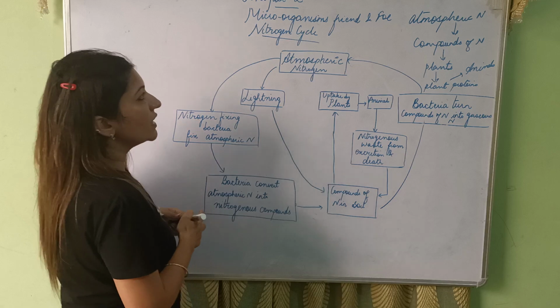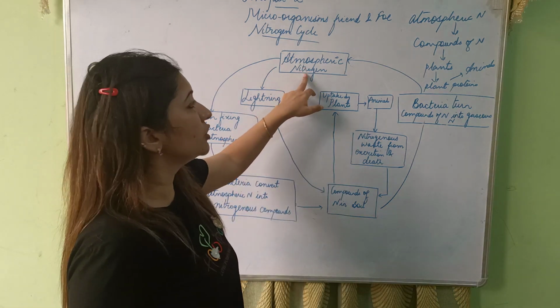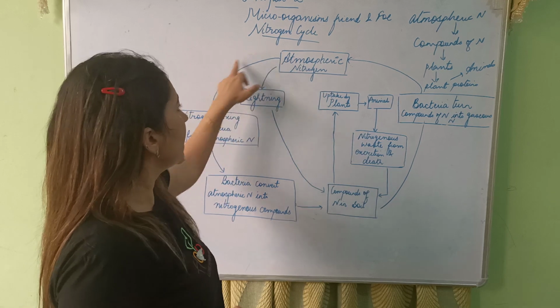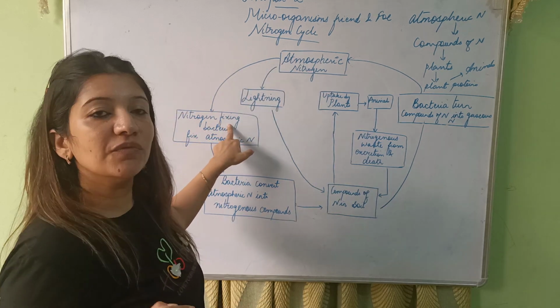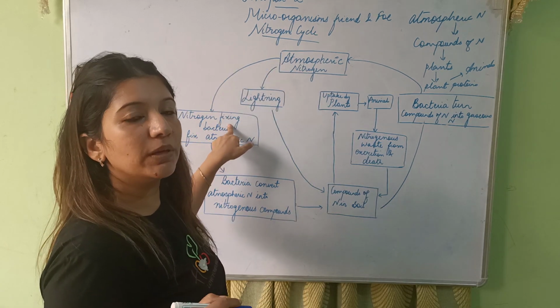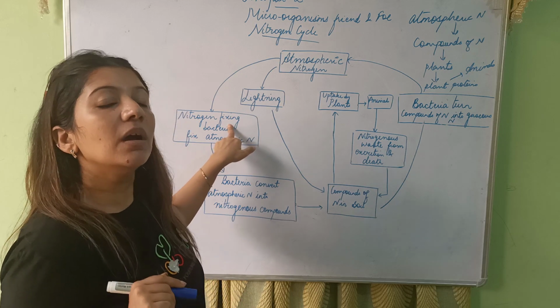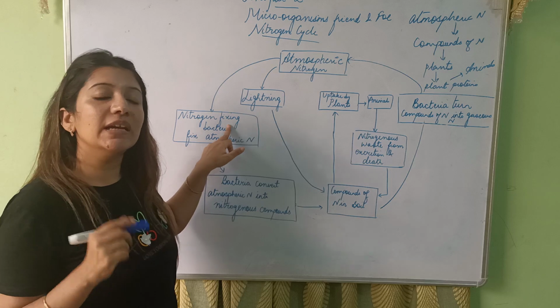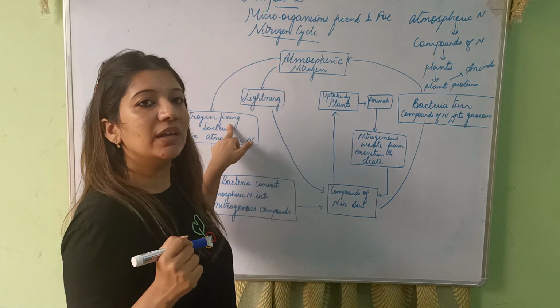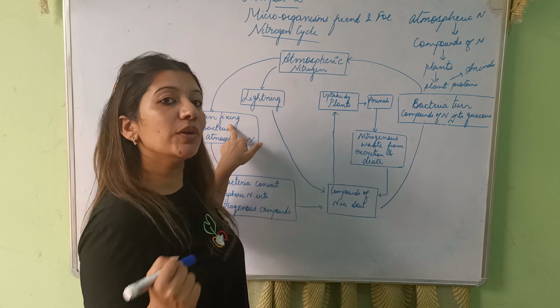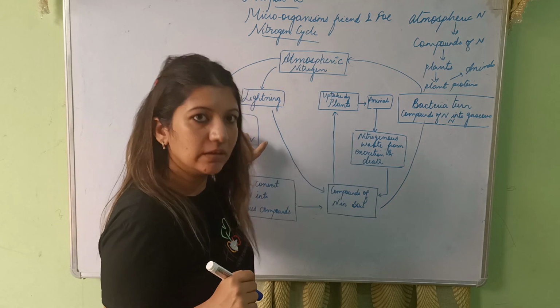There are two ways of converting atmospheric nitrogen into nitrites or nitrates. First is through lightning, and the next is by nitrogen fixing bacteria like Rhizobium. Nitrogen fixing bacteria fix the atmospheric nitrogen and convert it into compounds of nitrogen that plants can easily absorb.